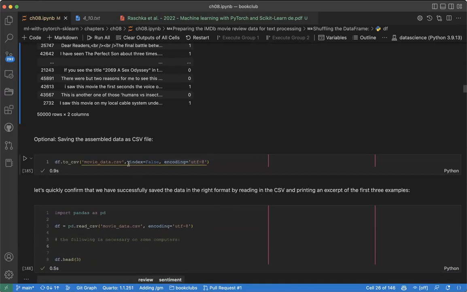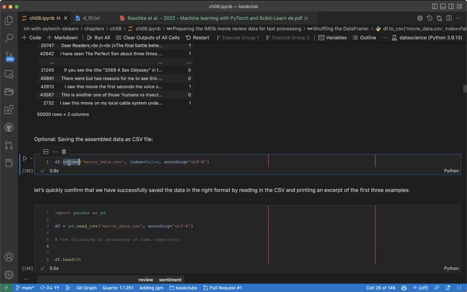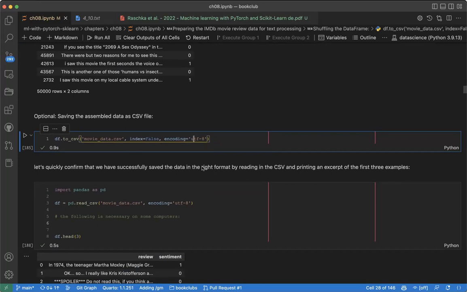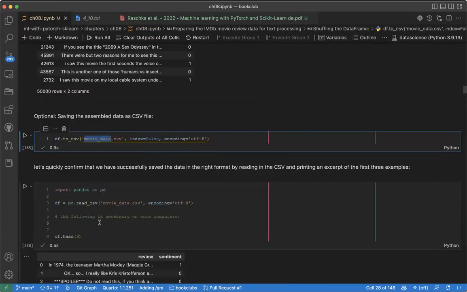Now let us save the data frame. We save it with data frame to CSV, which allows you to save your data frame. Here we set the encoding to UTF-8, because otherwise your data can sometimes be corrupted, and UTF-8 is now the standard way. After saving, we can see we now have our movie review file here. Now let's load the data to see that everything is okay.